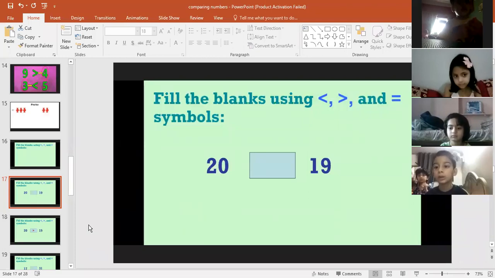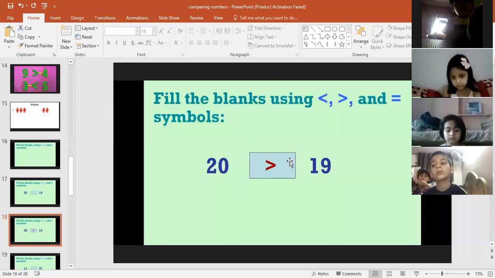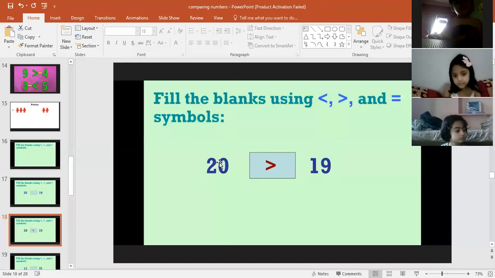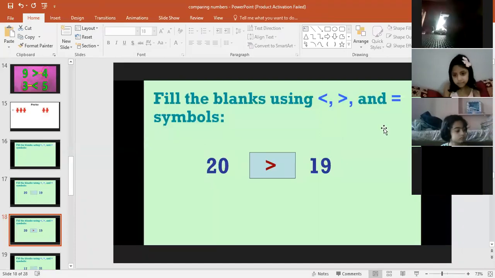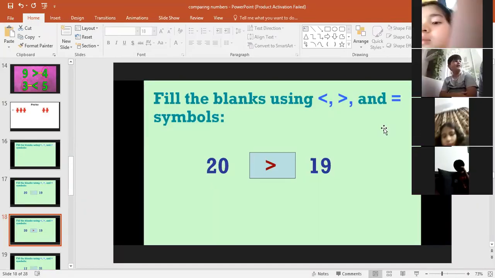But let's check, is she giving the right answer? Yes, she is giving the right answer. 20 is greater than 19. And can you see the crocodile mouth here? It is open toward 20. Why? Because the crocodile likes to eat a greater number of things.